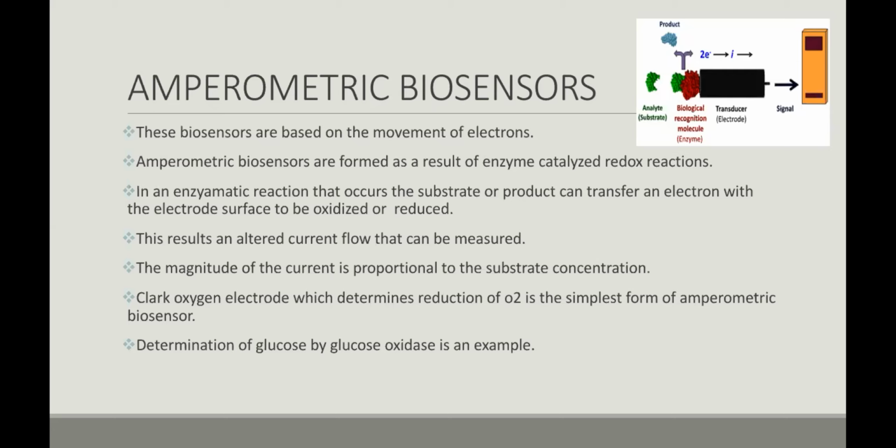Then, as an example of amperometric biosensors, we can say that the Clark oxygen electrode is one of the major first examples of amperometric biosensors. Another application of the amperometric biosensors is the determination of glucose by glucose oxidase. So the determination of glucose by glucose oxidase is an example for the amperometric biosensors.